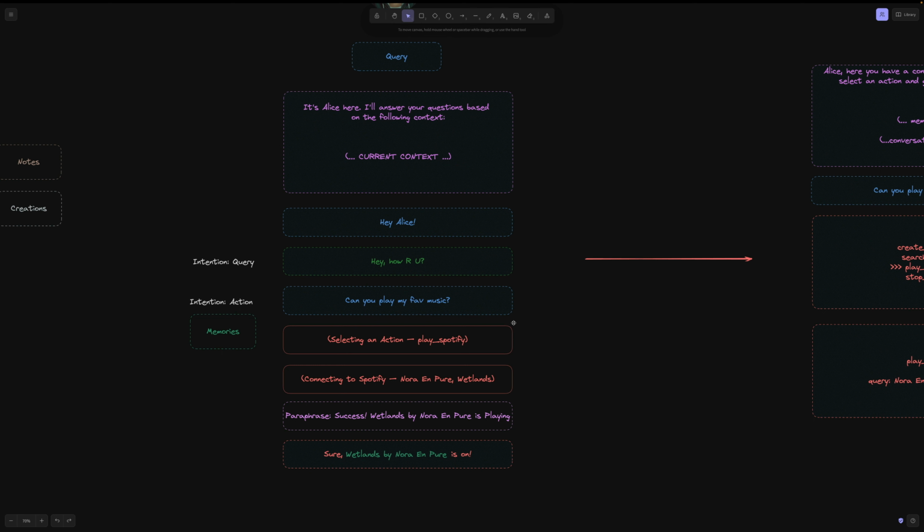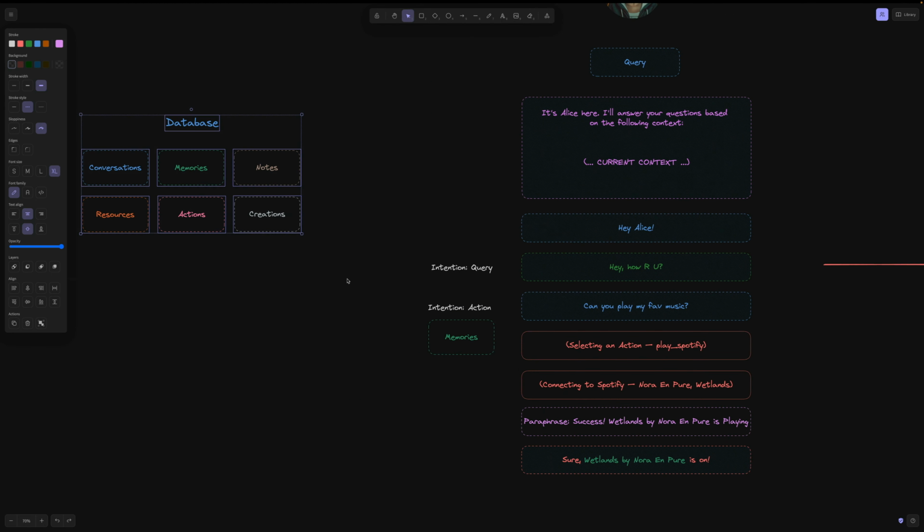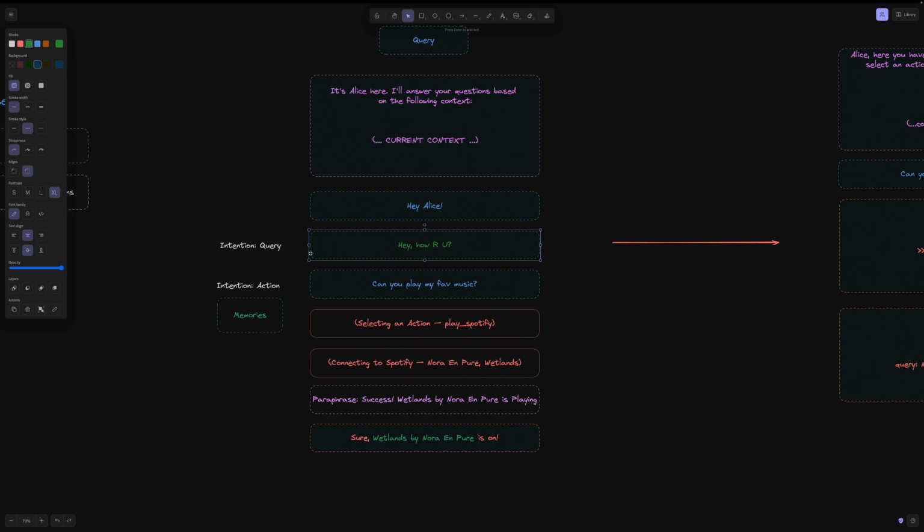To make things even more complicated and at the same time more natural, Alice can also use an available database to retrieve additional information needed for her actions. As you can see here, a regular message is classified as a query. In this case, Alice's memories can be used to generate a response. However, when a message contains a command, such as playing music, Alice searches its list of skills and memories about me. Then she connects to Spotify, plays the given title, and finally she informs me about the action taken.